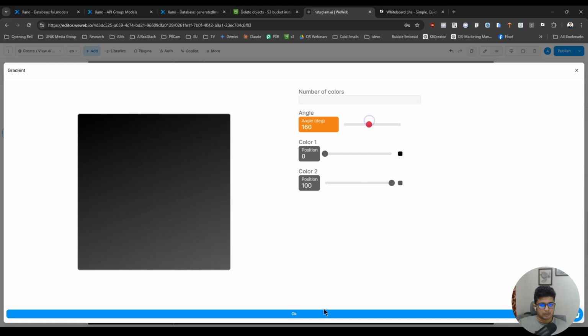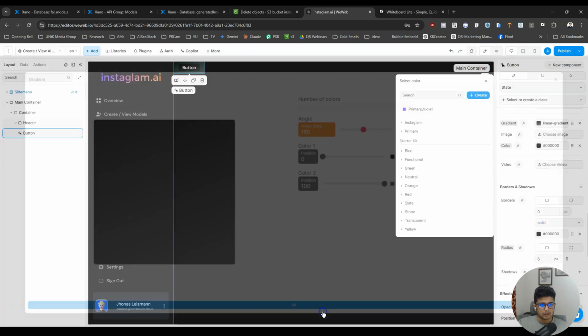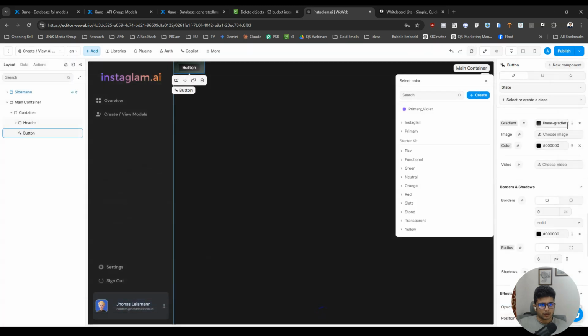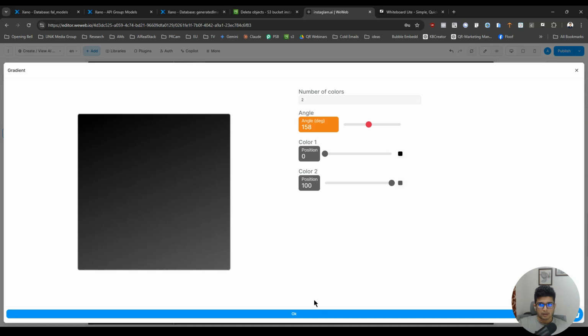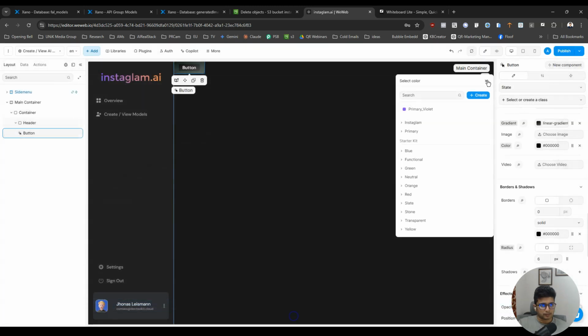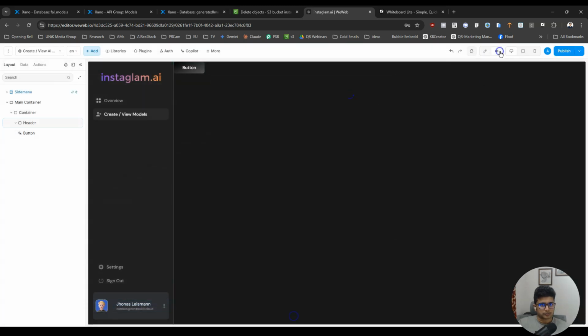So it's like a mix. Okay, so gradient. I don't know if we can reuse this gradient in Weweb, but we'll figure that out.